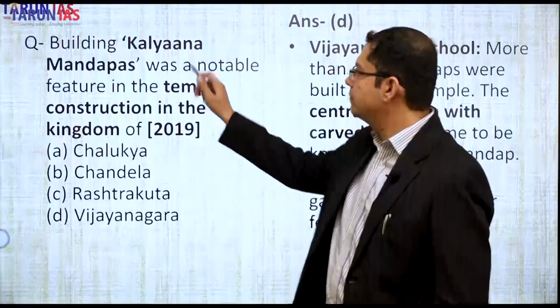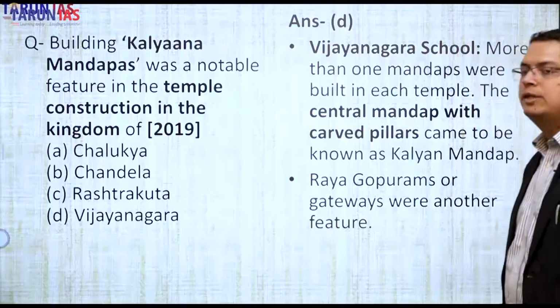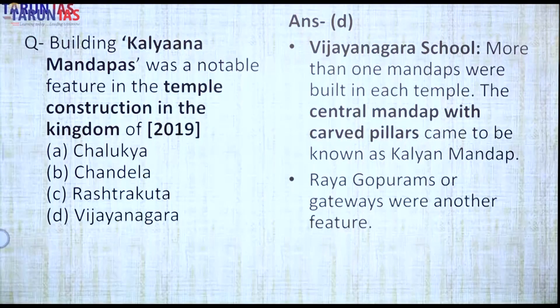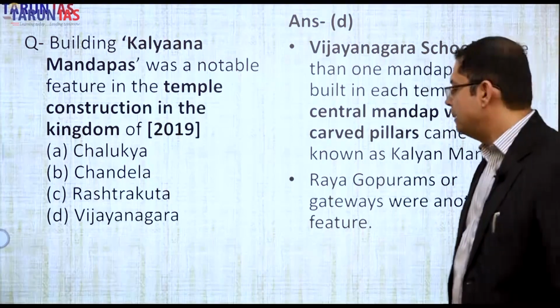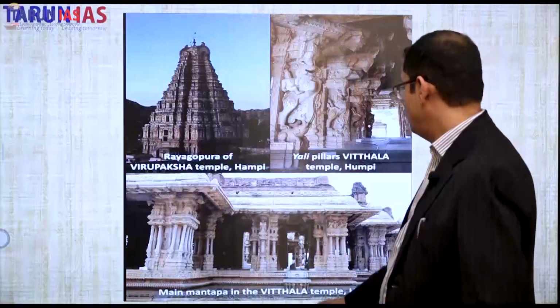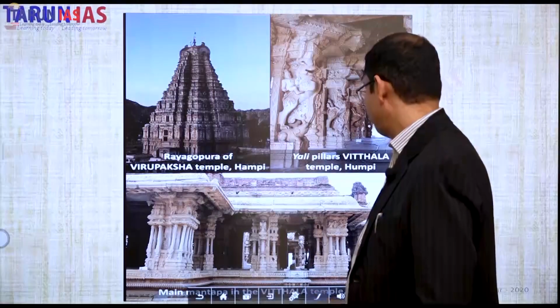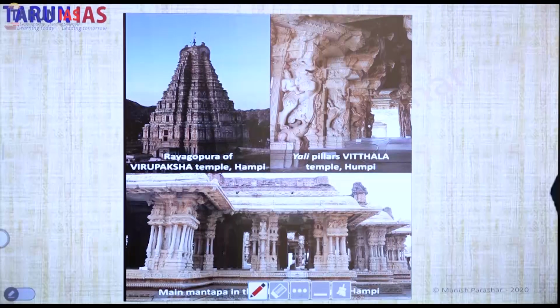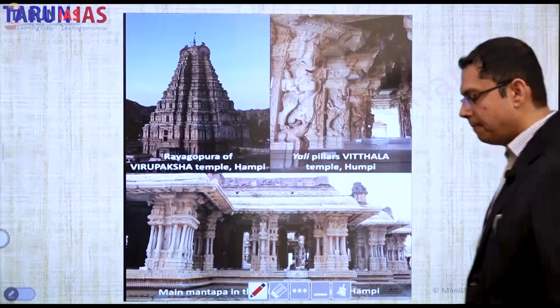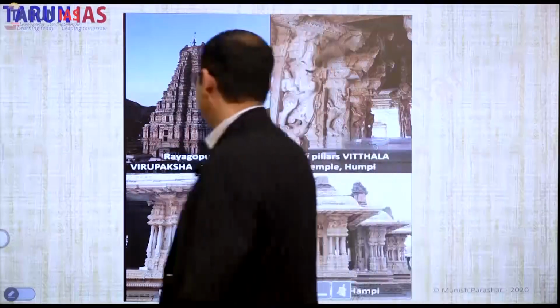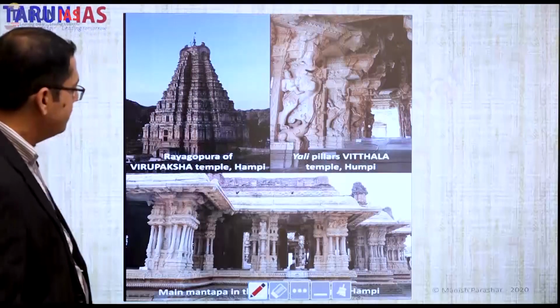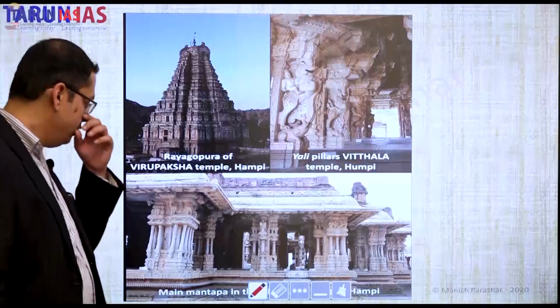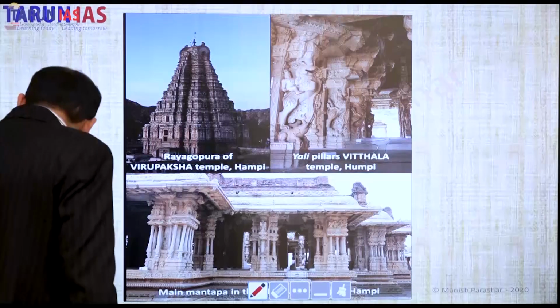So, the Kalyan Mandap, actually the right answer is Vijayanagara. This is the actual question again. It's in the Vijayanagara school. I mentioned earlier about the three temple architectures, Dravida, Vesara and Nagara, North Indian. And I mentioned that in the Karnataka region, like in Vijayanagara, Virupaksha, Vittala.